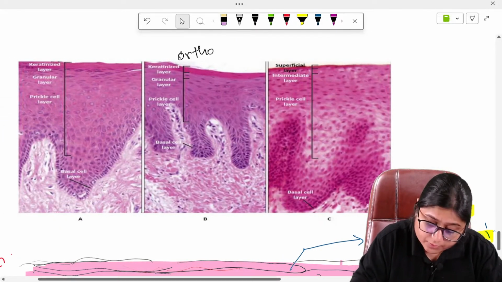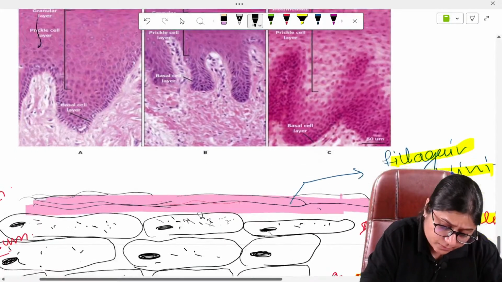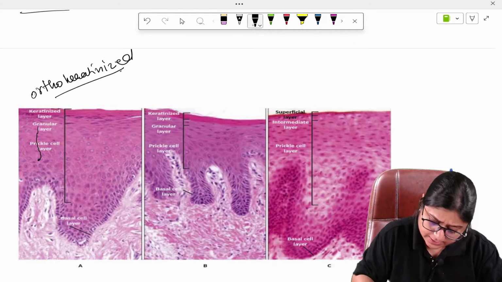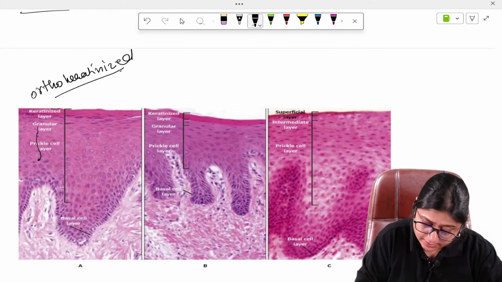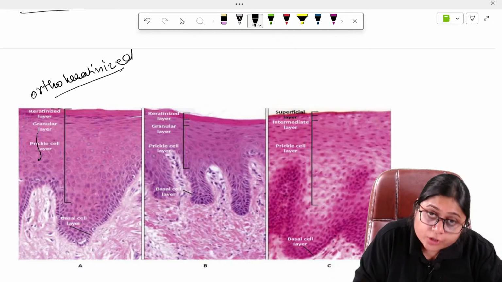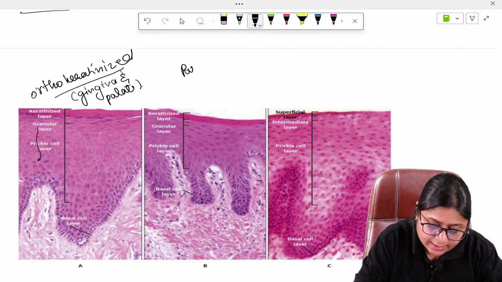This is the orthokeratinized layer. Now here it has the stratum basale, the cells here are getting destroyed, and you will not see any nuclei in the keratinized layer. This is the orthokeratinized layer. This is present in the gingiva, the attached gingiva, and the gingiva of the palate. Now let us talk about the parakeratinized layer.